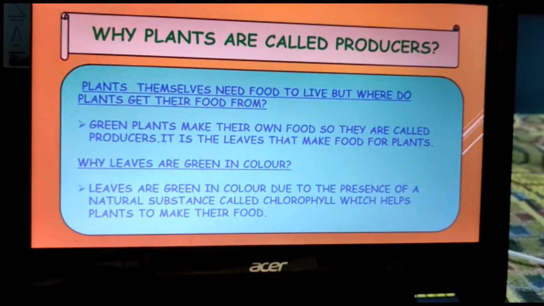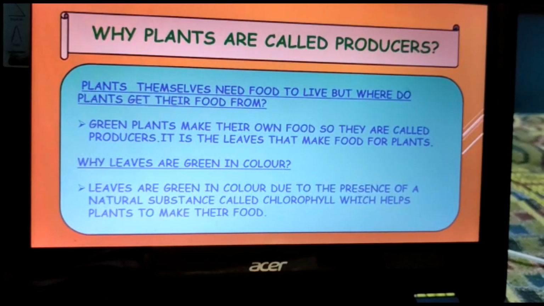And it is the leaves that make food for plants. As I said, green plants. Then why are leaves green in color? Because there is a special substance present in these leaves which is called chlorophyll, and this chlorophyll is responsible for the green color. Because of the presence of chlorophyll, leaves are green in color.